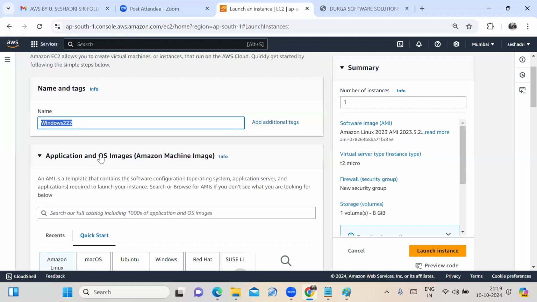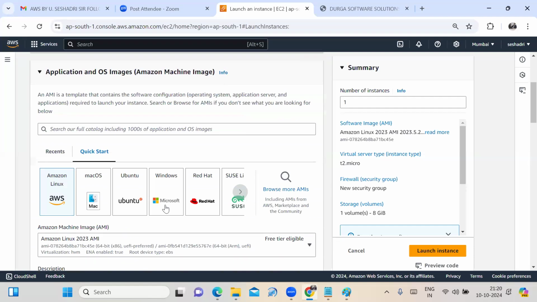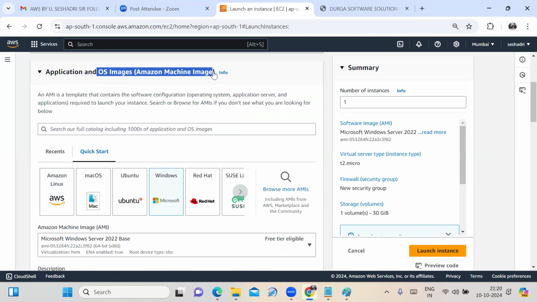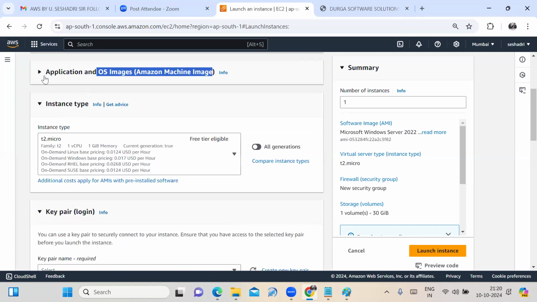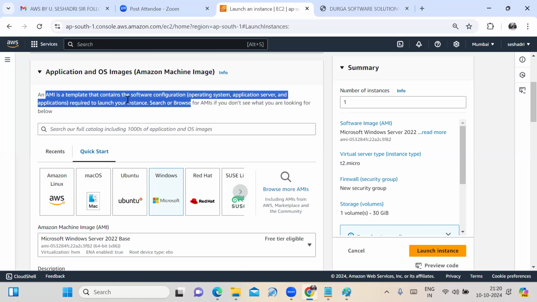Next, you need to select the operating system. You are launching Windows, so which operating system do you need to choose? Windows. The operating system image is the Amazon Machine Image, in short format AMI. AMI is a template that contains the software configuration. It includes the operating system, application server, and the applications required to launch your virtual machine, required to launch your instance.